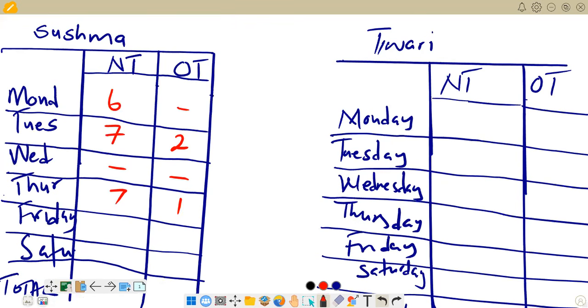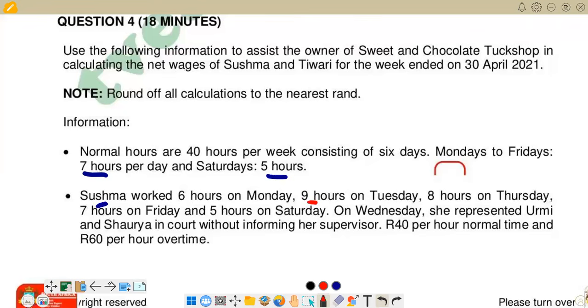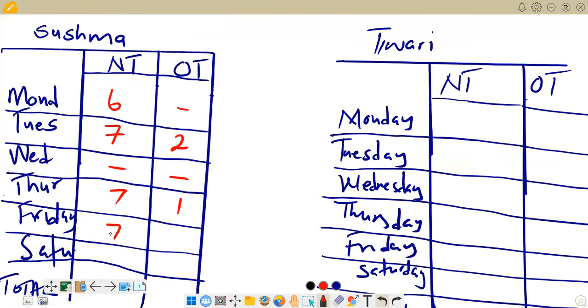Then we go to see what happened on Friday now. On Friday, 7 hours here, and we know that normal hours are also 7, so it means there's no overtime on Friday, just 7. So we are going to put 7 and nothing on overtime. So here we have 7, and here we have got nothing. Then we go back to check.